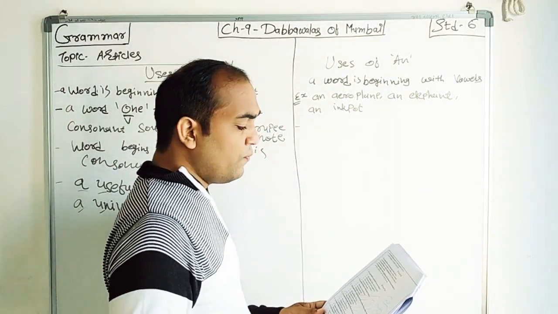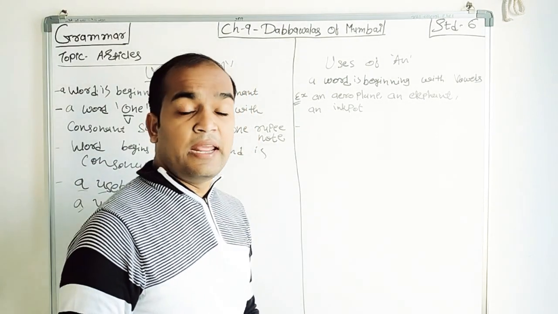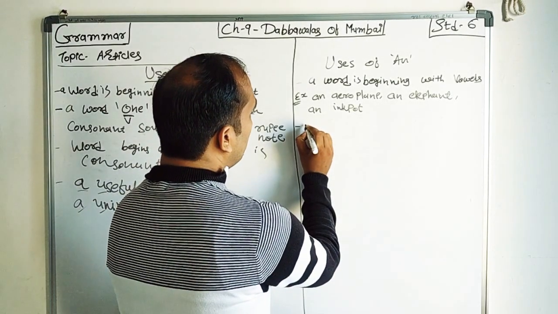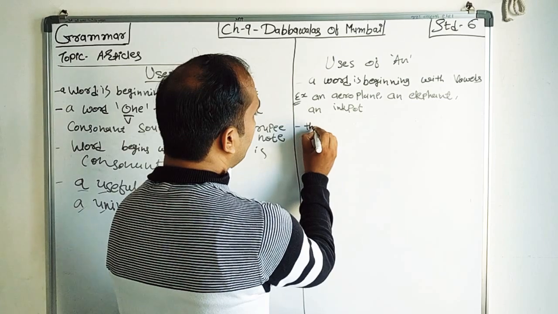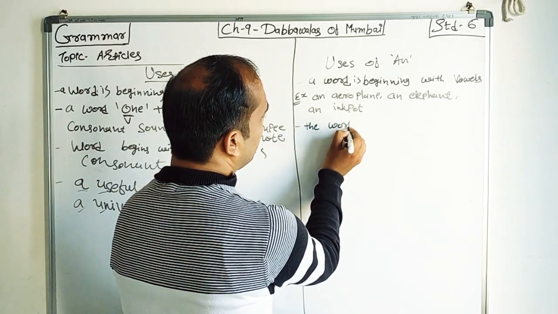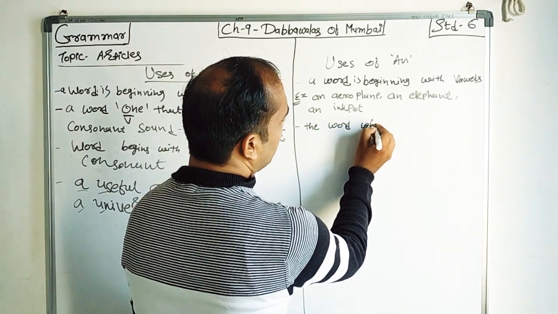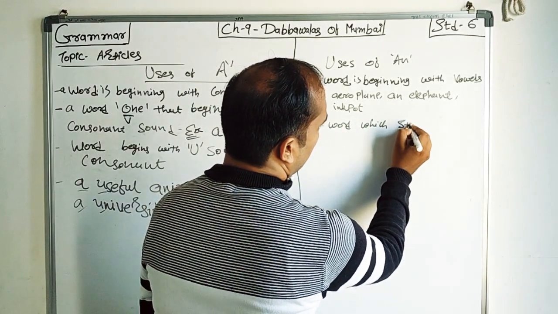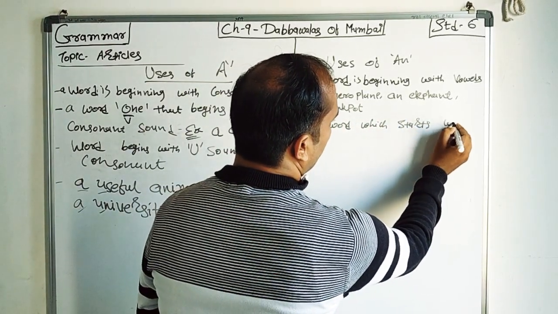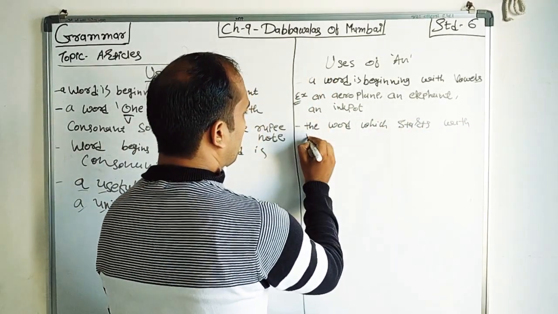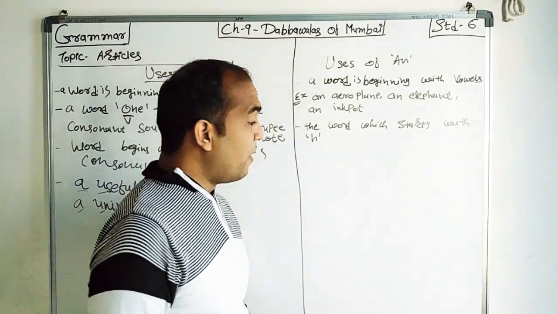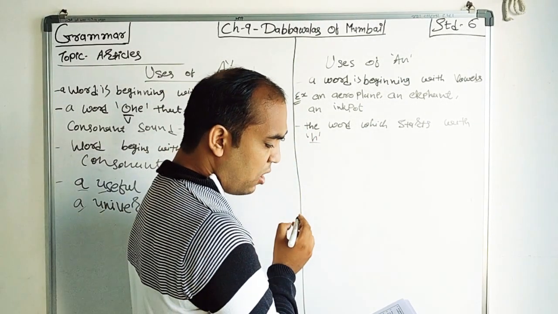Then comes, it is used before the words beginning with H, right? Suppose the word starts with H, but this H is how?